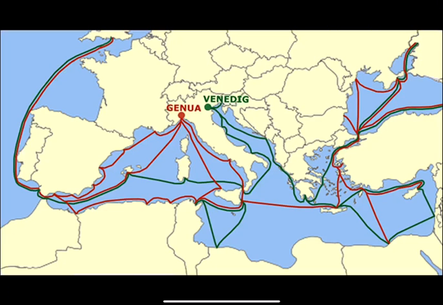Here is an example of the trade routes from these two trading cities within Italy. If you lived somewhere else in Europe and you wanted something that came from China or the Middle East, you had to get it from Italy.